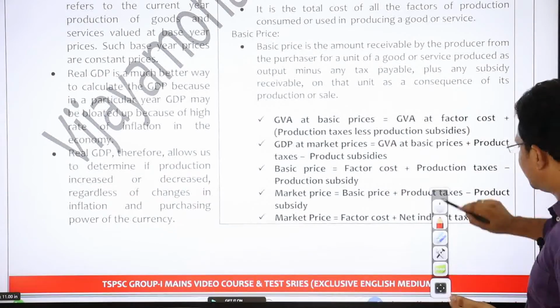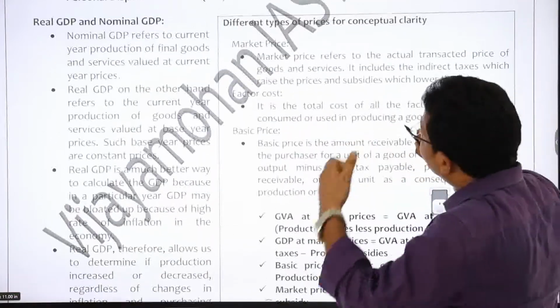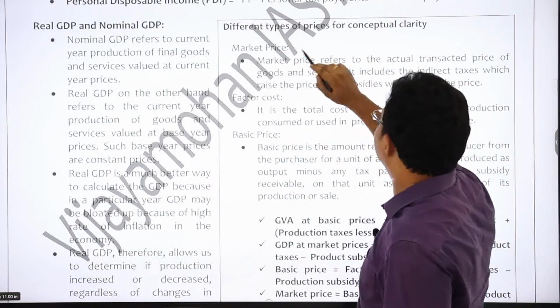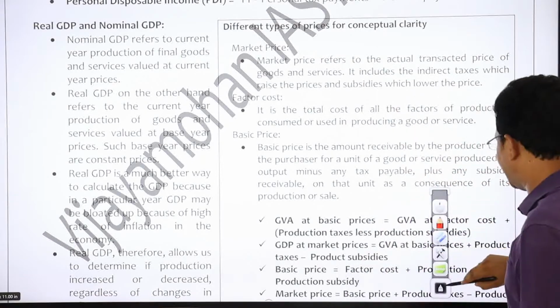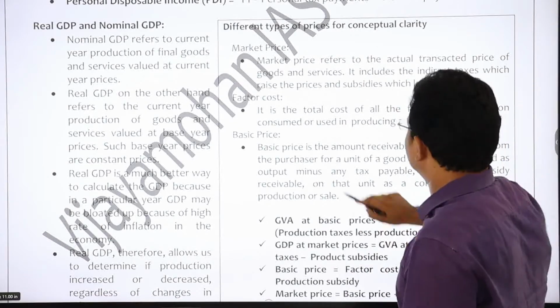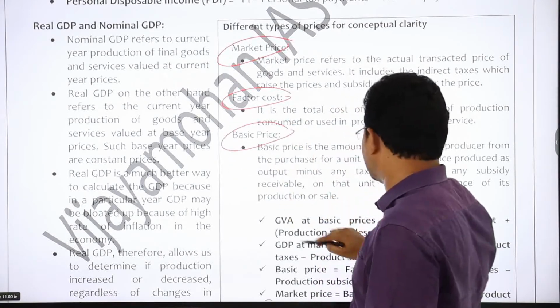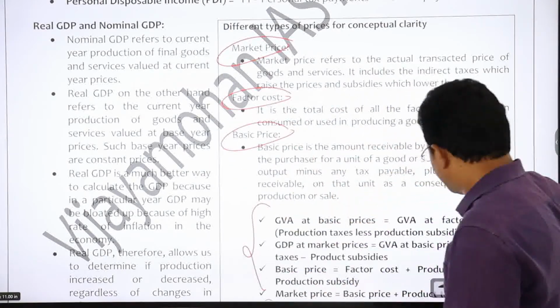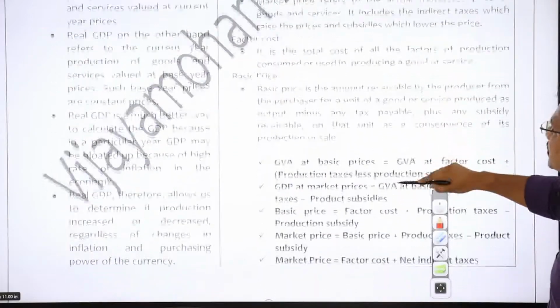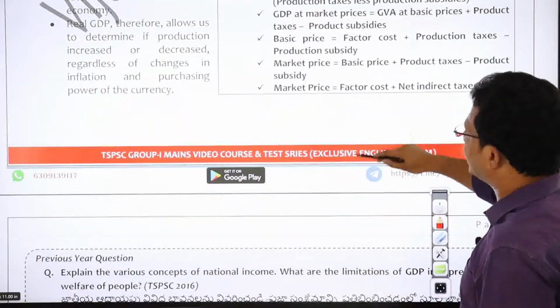And I have given different types of prices for conceptual clarity. Just go through this: what is market price, what is factor cost, what is basic price, and the related formulas I have given, right? You can just go through these things so that you will get conceptual clarity.